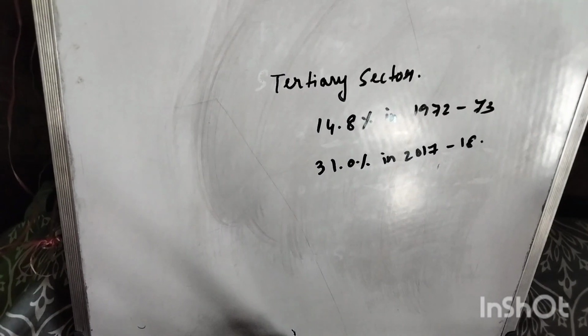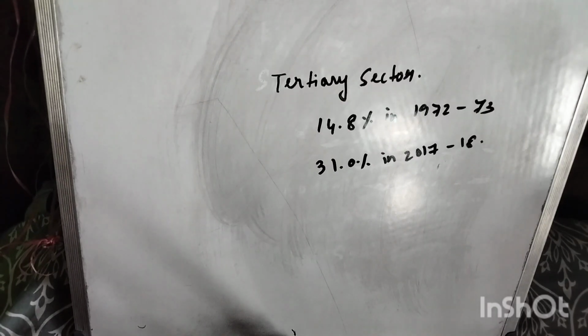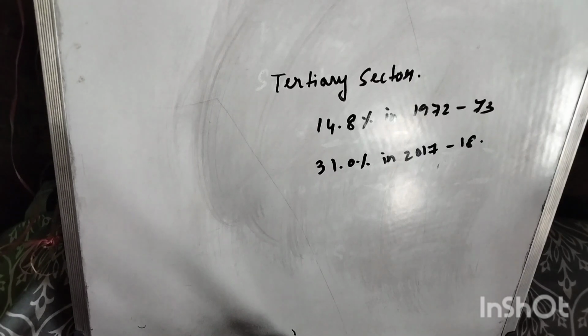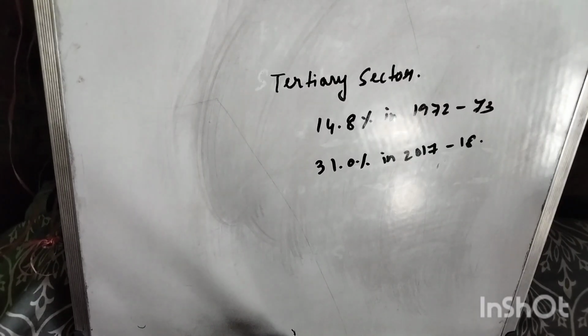That means in the tertiary sector also the employment has increased. The people are more employed in the tertiary sector than in previous years. And in the secondary sector also, the people are more employed than in the previous years.